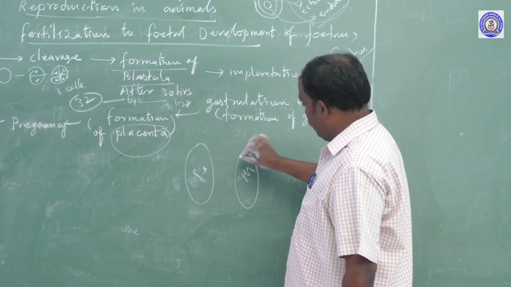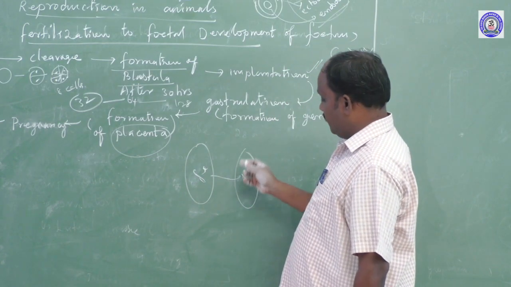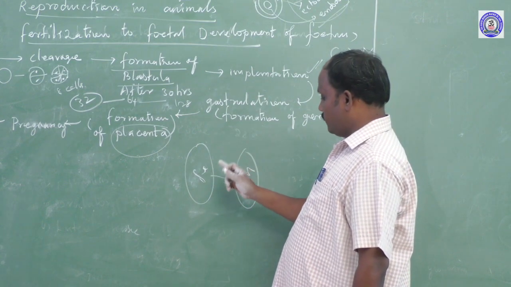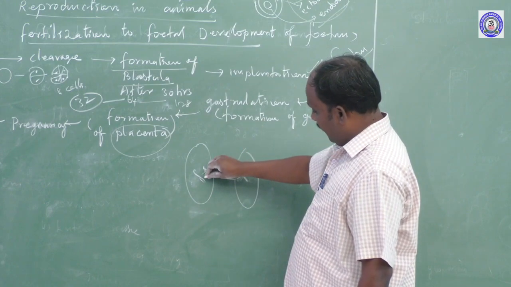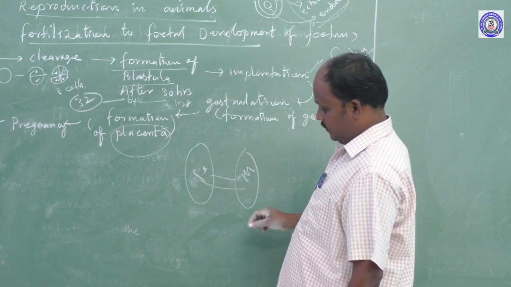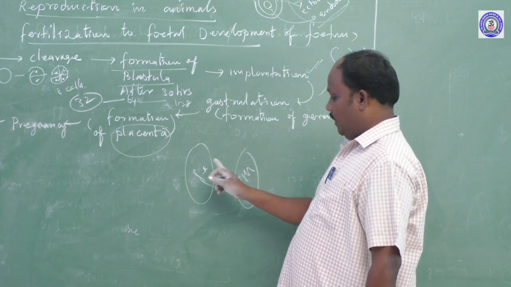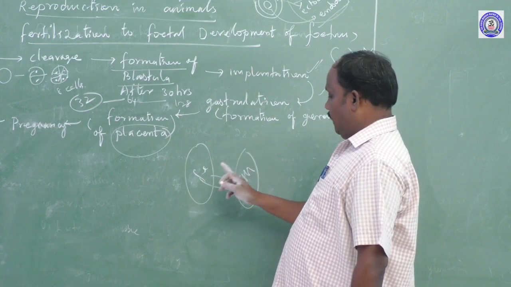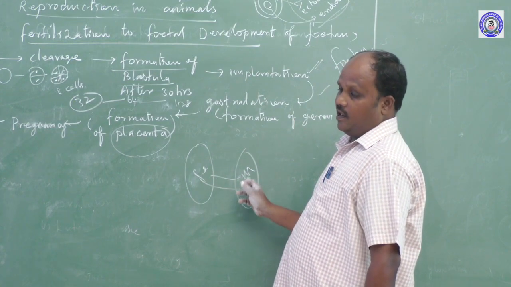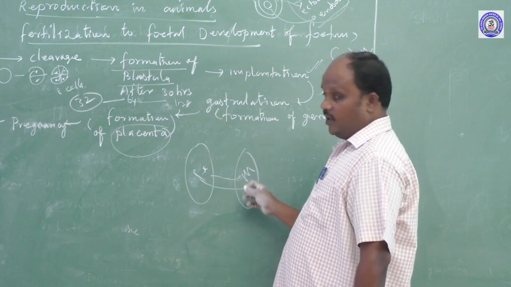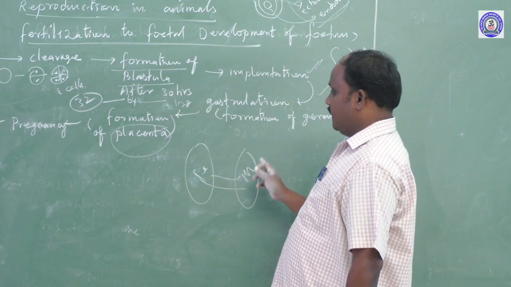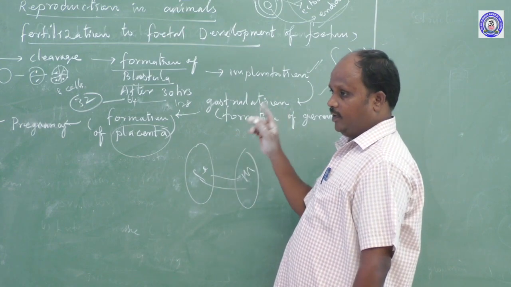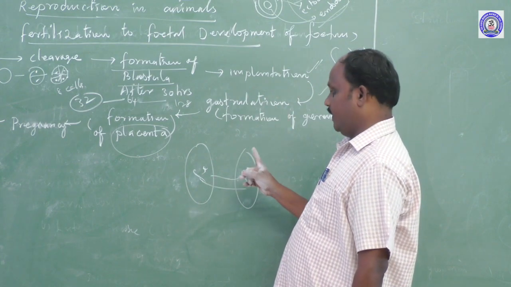The mother gives nutrients to the fetus. The fetus receives the nutrients, utilizes the energy, and converts it into waste materials. That waste again passes from the fetus to the mother's body. So between the mother and fetus, nutrients, gases and waste materials are exchanged through the placenta. The placenta is a connective tissue, a blood vessel, only active between the mother and the fetus.